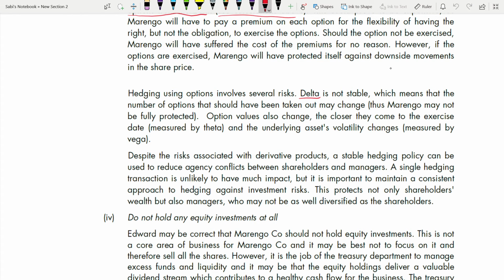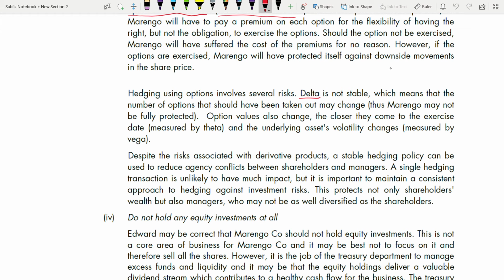Which means that the number of options that should have been taken out may change. Thus, Mango may not be fully protected. Options values may also change, right? The closer they come to exercise date, measured by theta, because theta is time. It measures time. And the underlying asset volatility changes, measured by Vega, because Vega is measuring your standard deviation, changes in volatility.